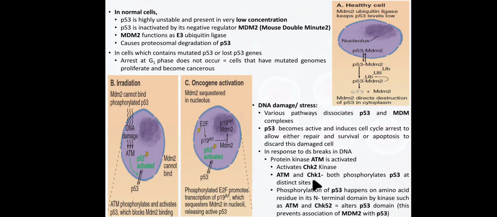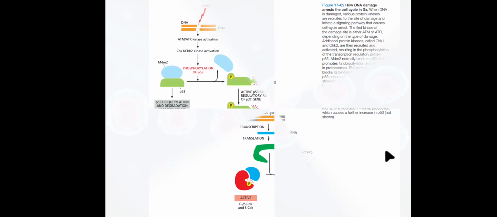ATM and CHK2 both phosphorylate p53 at distinct sites. Phosphorylation of p53 happens on amino acid residues in its N-terminal domain by kinases such as ATM and CHK2. So sorry for this mistake, it has to be CHK2 here. ATM and CHK2 alter the p53 domain. This prevents association of MDM2 with p53.